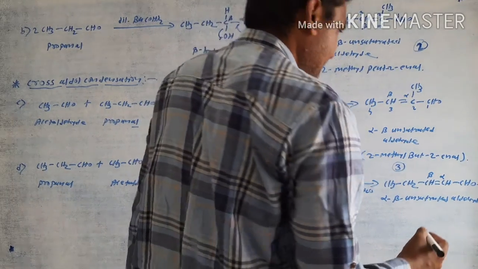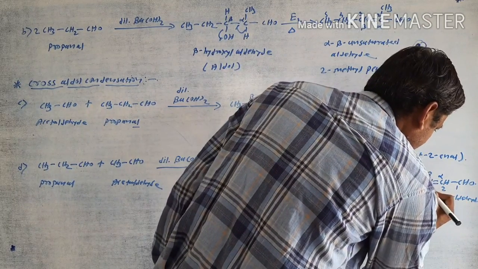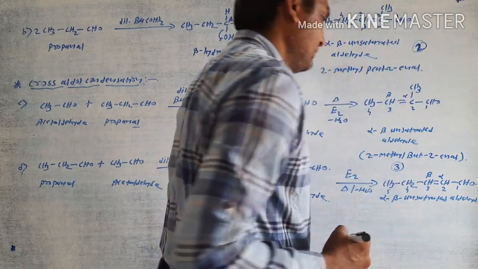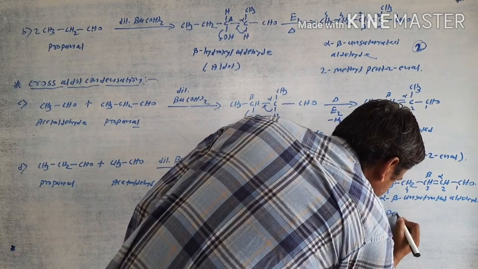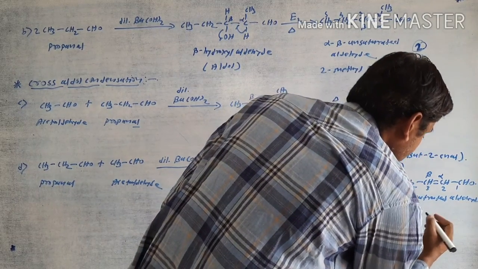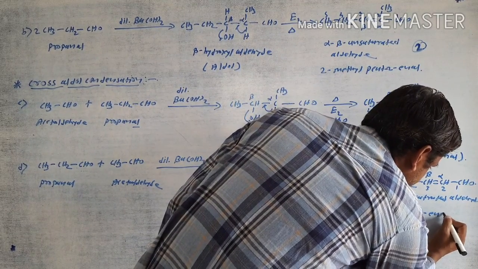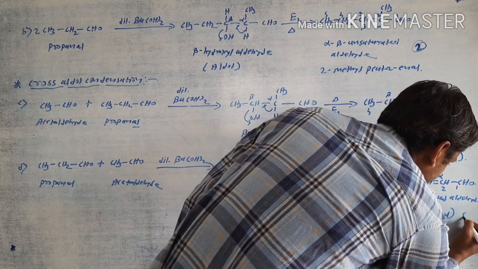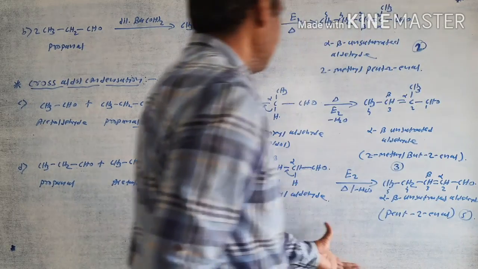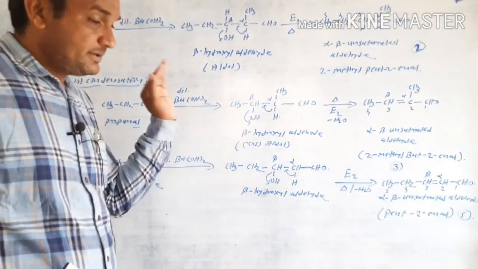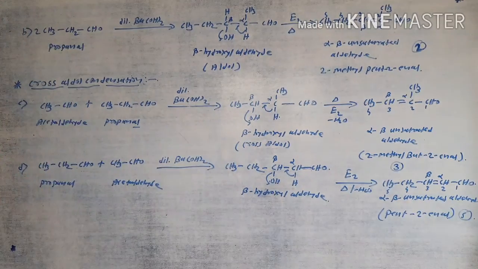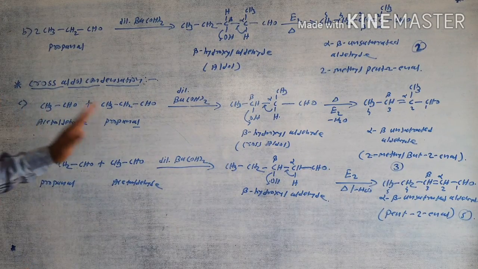The particular name: 1 2 3 4 5, here it is 5, meaning pent, 2-enal, pent-2-enal. This one is the fourth product in the cross aldol condensation reaction. Two products from self aldol condensation and two from cross aldol, overall a mixture of four products is obtained after the reaction of acetaldehyde and propanal.